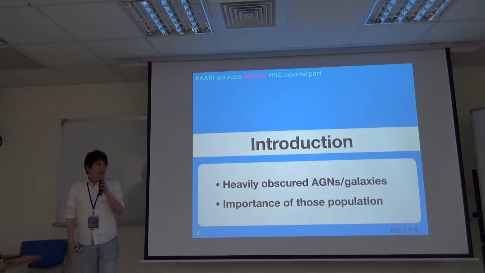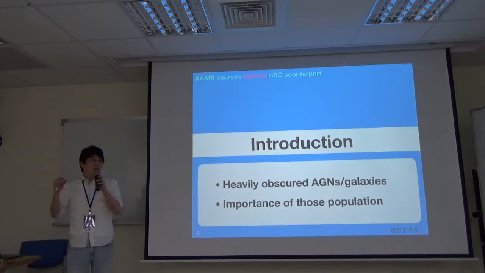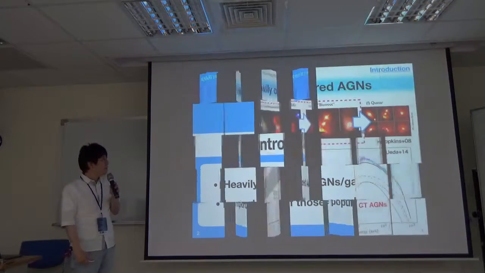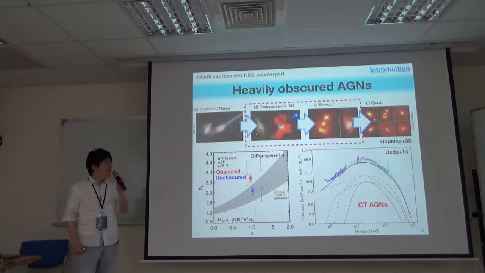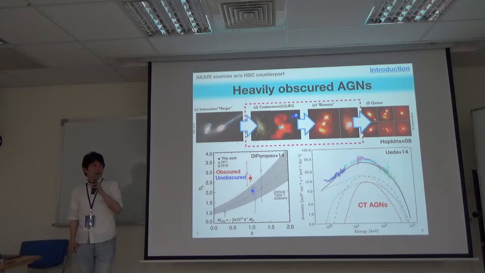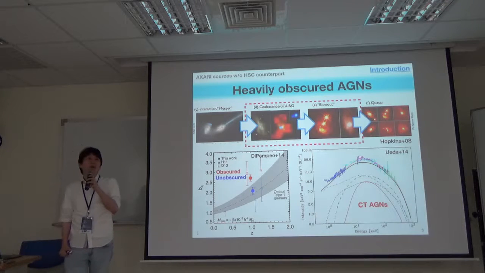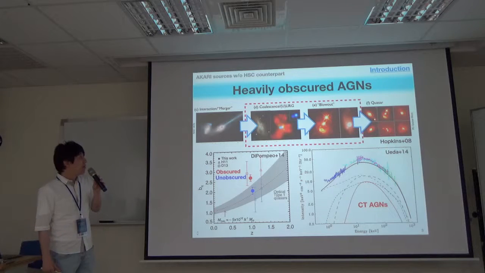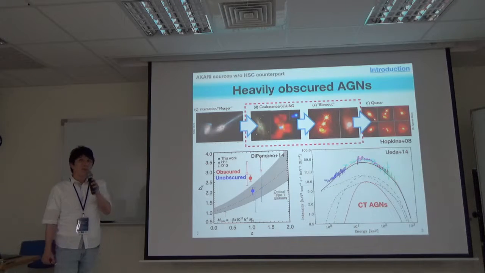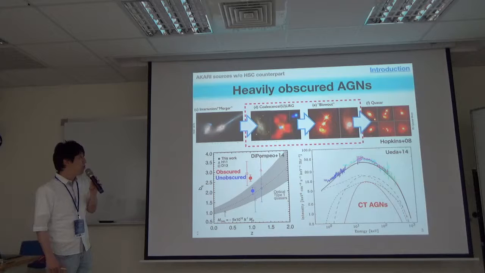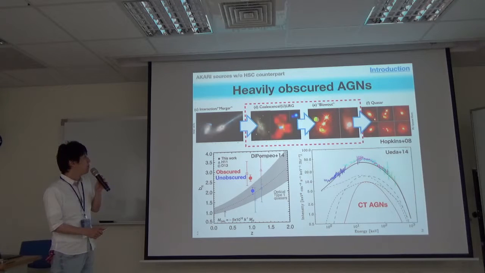First of all, let me briefly mention why we care about obscured populations. The importance of understanding obscured AGNs has been well recognized in many aspects. For example, obscured AGNs may play an important role in the framework of coevolution of galaxies and supermassive black holes.